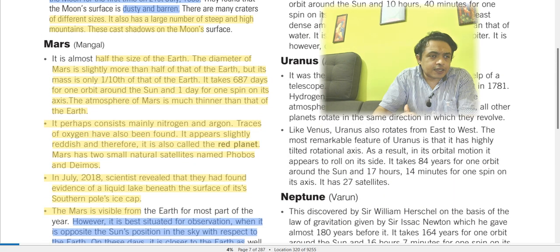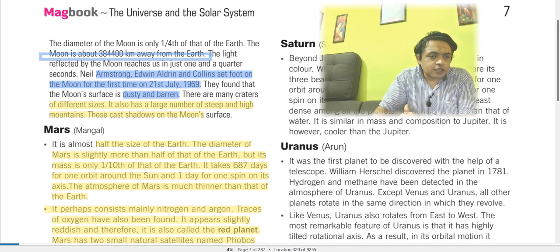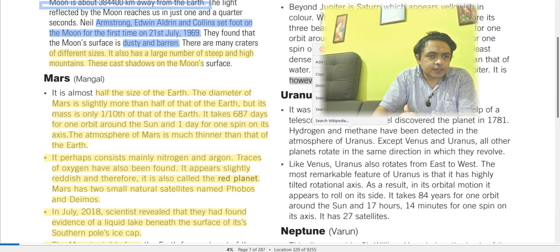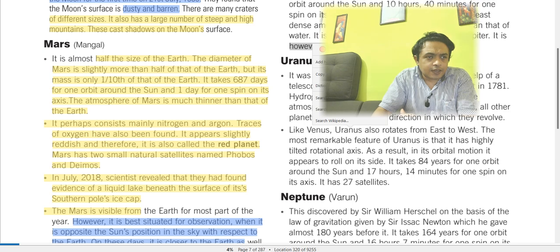The next planet after Jupiter is Saturn. Saturn is similar in mass and composition to Jupiter, however cooler than Jupiter. Saturn, beyond Jupiter, appears yellowish in color. It takes 10 hours 40 minutes for one spin on its own axis.